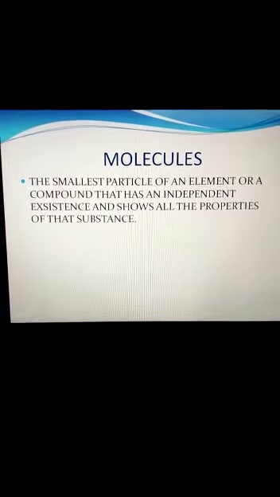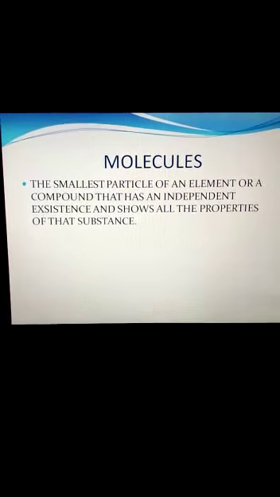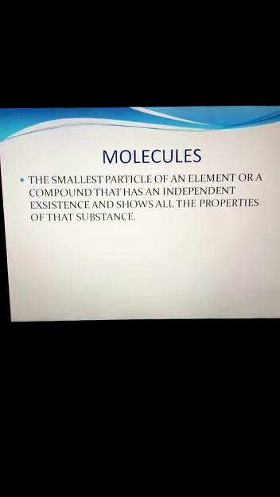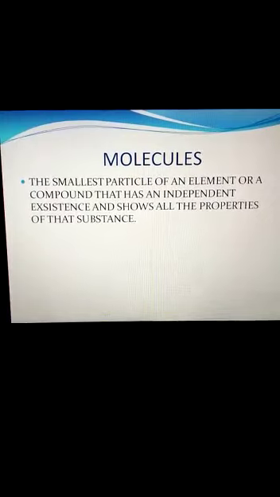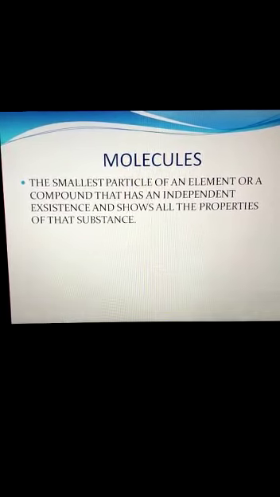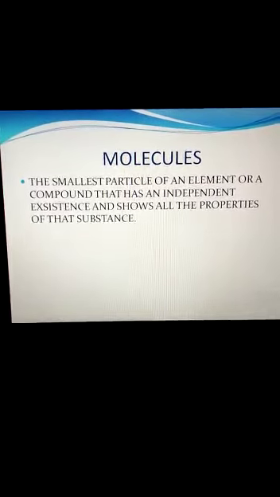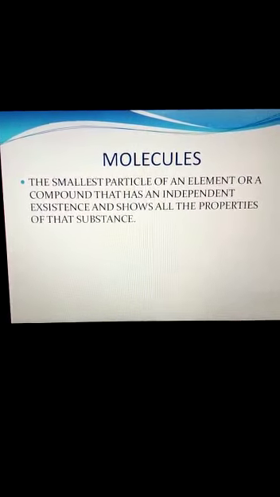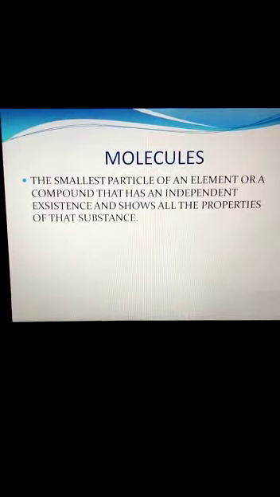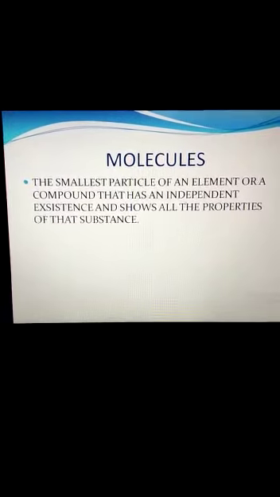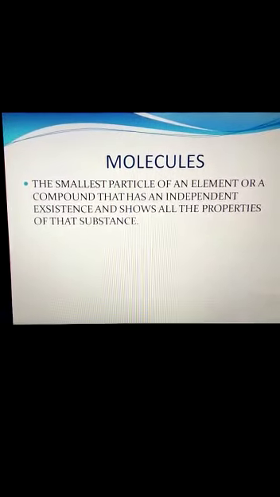As I said, molecules are the smallest particle. It can be the molecule of an element or the molecule of a compound. If the same element combines, it will form a molecule of an element. If different, it will form a compound, and it shows all the properties of that substance.